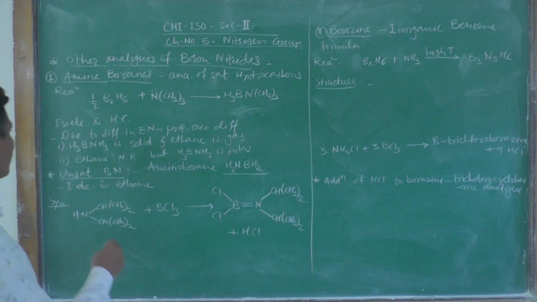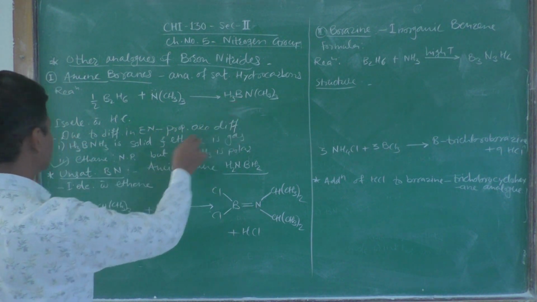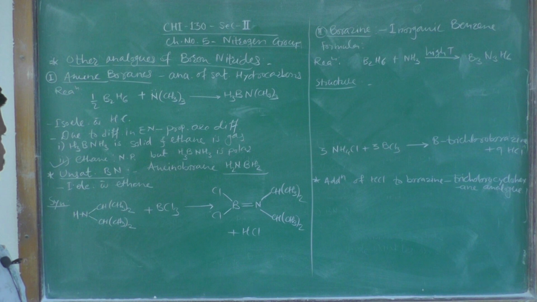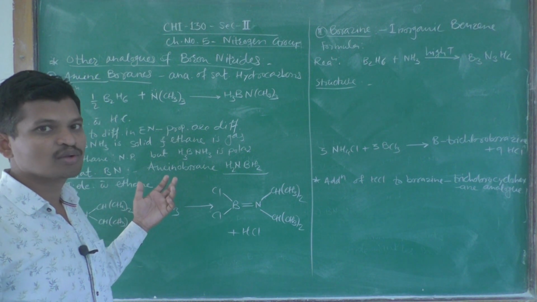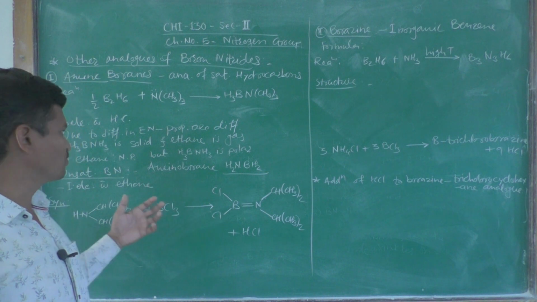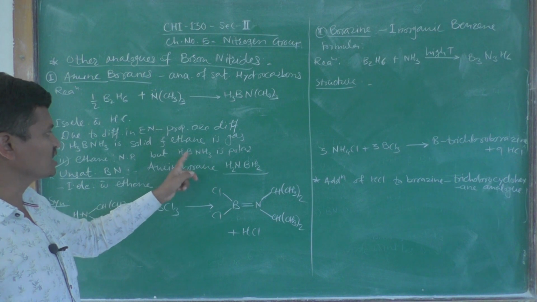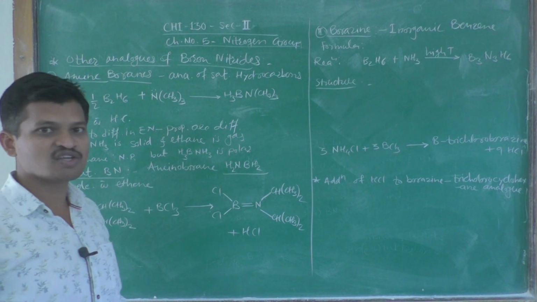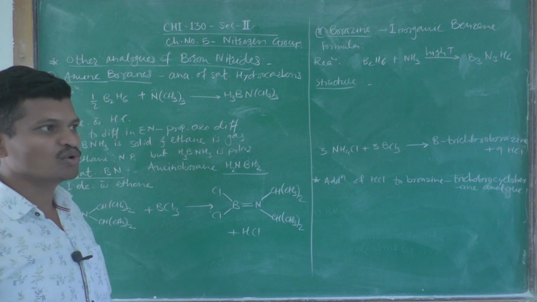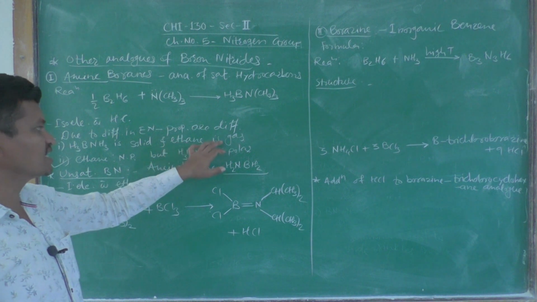So, this is the difference between the saturated analogues, the alkanes or hydrocarbons, and the aminoboranes. The main difference is that these are polar in nature, whereas the corresponding hydrocarbons are non-polar. For example, ethane is non-polar, but BH3NH3 is polar. We can also observe a difference in physical states, because ethane is a gas at room temperature.